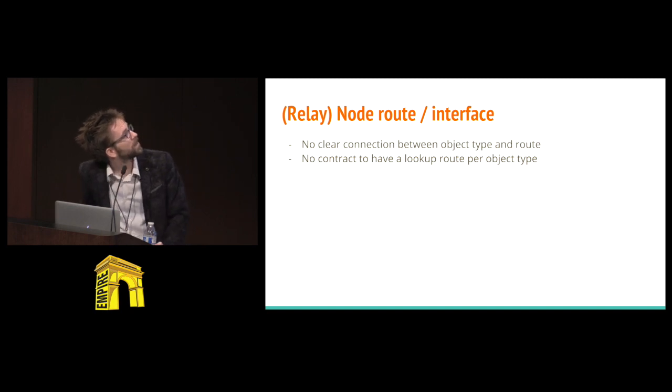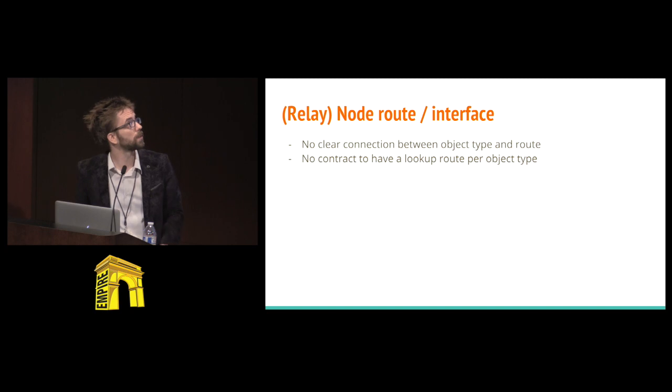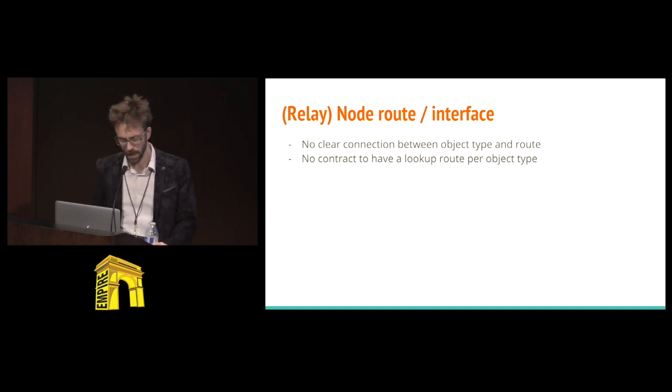All right, so the node route and interface, also part of Relay. Here's our situation. We came across an item from some sort of list view. Now we want more information about it. We have its ID, it's typed, we know what this is. This is this entity, but I only have 3 fields on it. I need some more. How do we do this?